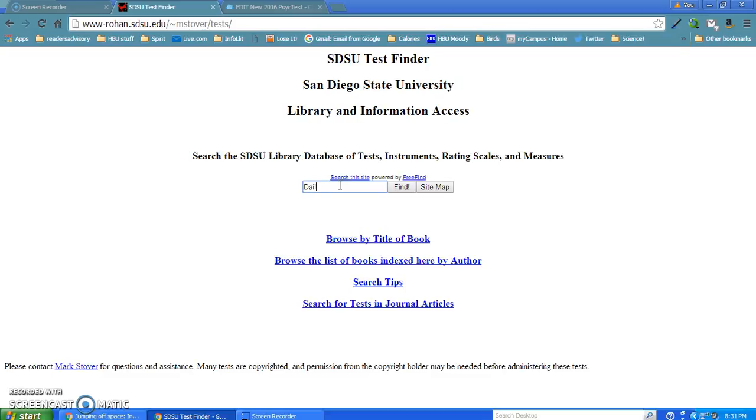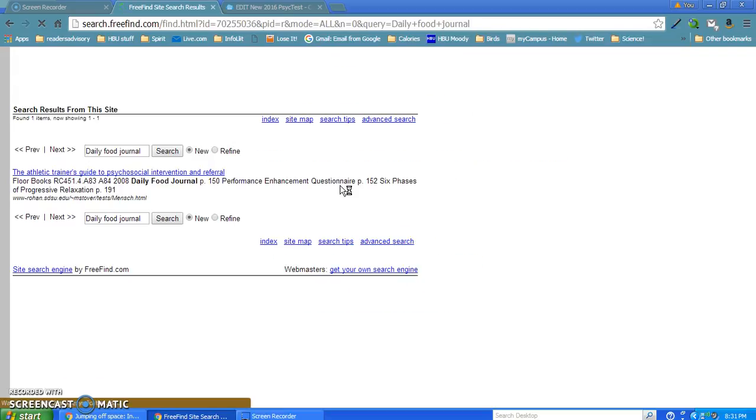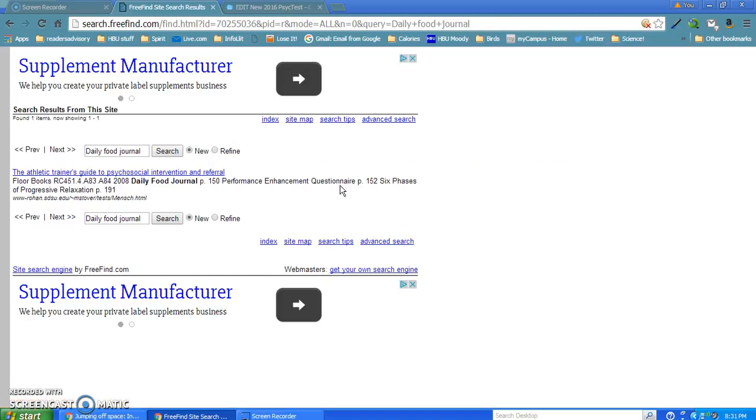It's called the Daily Food Journal for someone's diet, and it does come up here as an actual instrument that's in the Athletic Trainer's Guide to Psychosocial Intervention and Referral. Now this is linking to that university's website, not ours, so I'm going to just copy this information. Anything you find in this database is just kind of giving you the source information for the articles or books